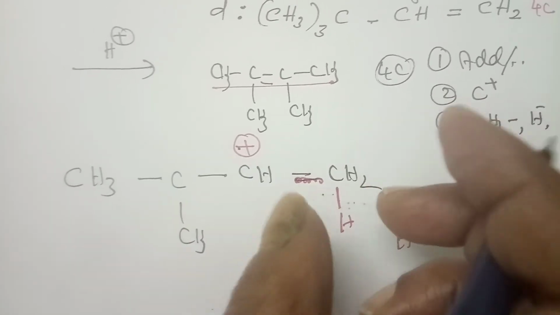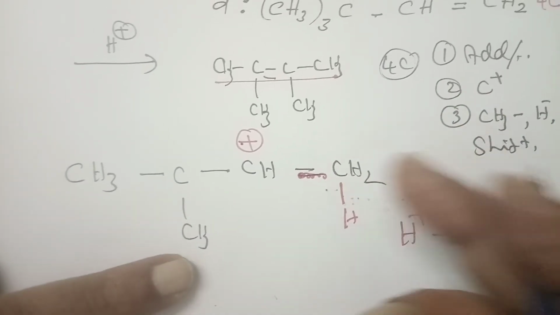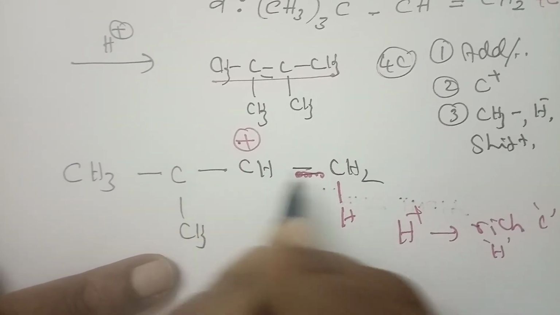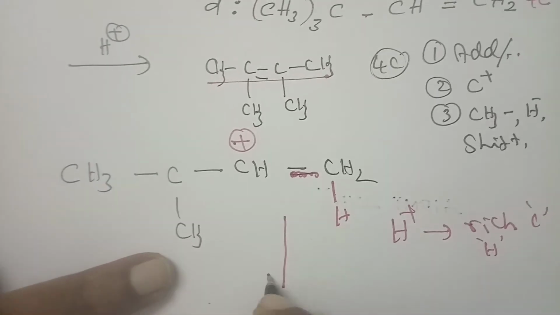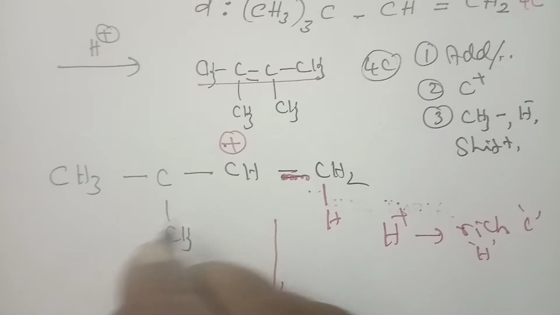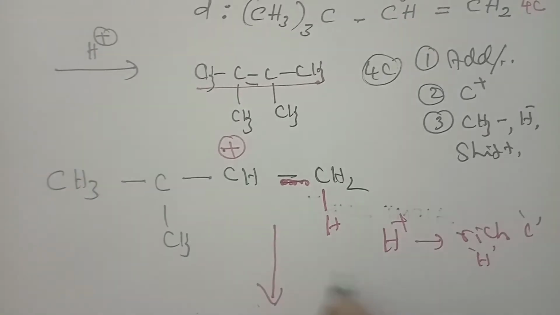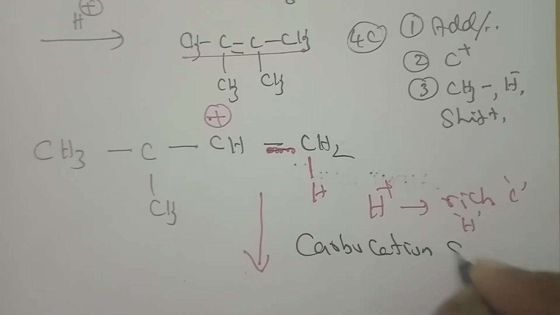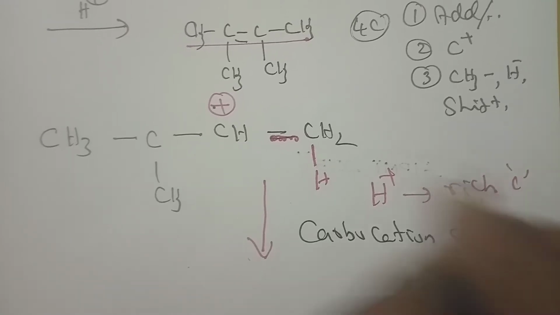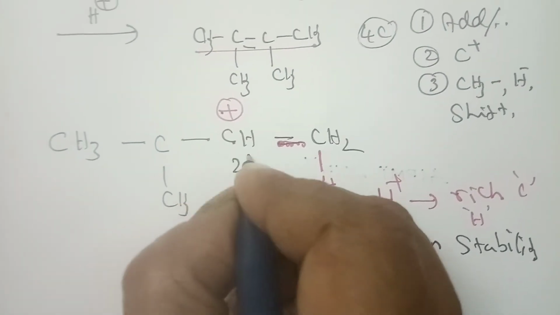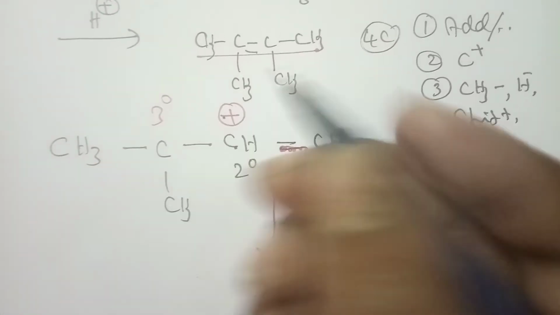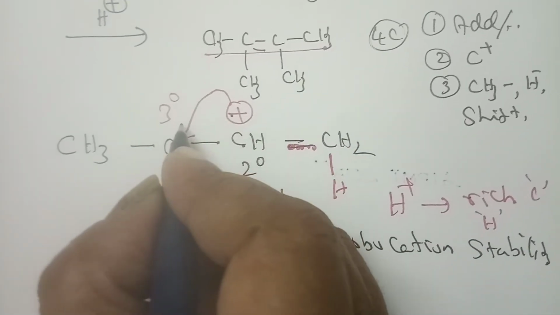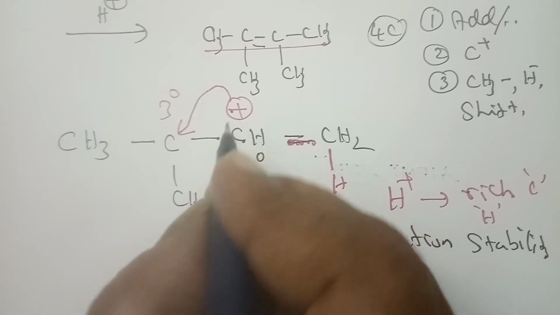Next, you have to remove the hydrogen. How can you remove it? This carbocation is the first step over. Before going to the second step, find out the stability; the knowledge is shifting of the carbocation, so carbocation stability is guiding us. This carbon is secondary and this carbon is tertiary, so the carbocation will be more stable there. So one shift is going on.